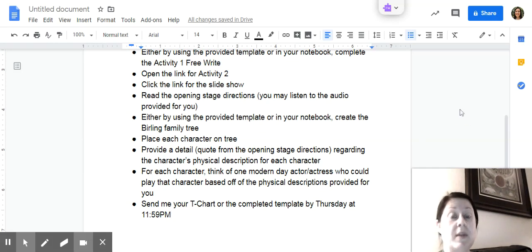Please share the template or your T-chart with me by Thursday at 11:59. The T-chart is our graded activity for this week. I would love for you to also participate in the other enrichment activities so that when we begin reading the play, you have a good understanding of both the background and the descriptions of the characters.